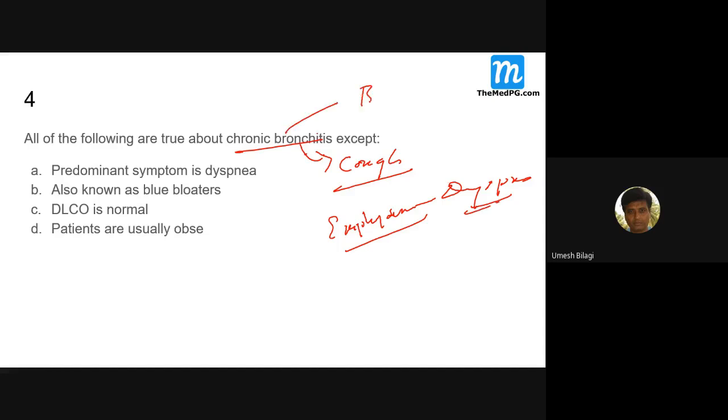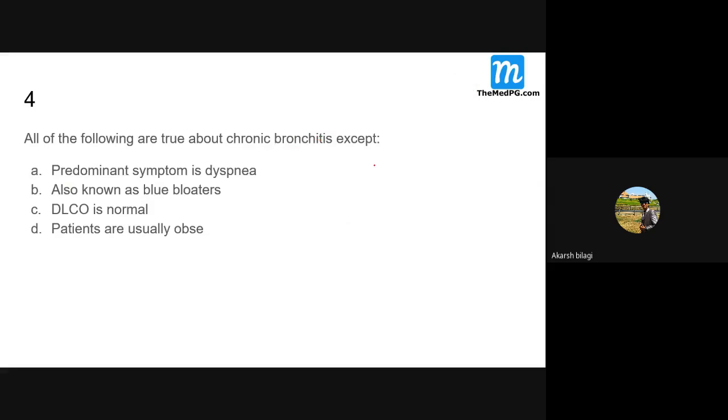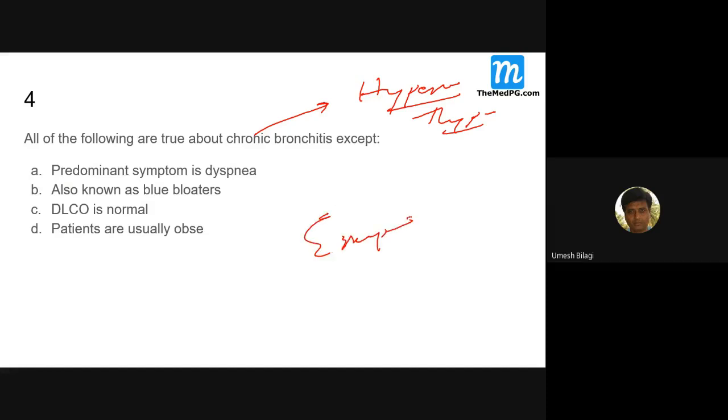Chronic bronchitis patients are called blue bloaters, and emphysema patients are called pink puffers. Chronic bronchitis patients are cyanotic, whereas emphysema patients are acyanotic. Chronic bronchitis patients are hypercapnic, with type 2 respiratory failure. In emphysema you get type 1 respiratory failure. I'll come to that later.